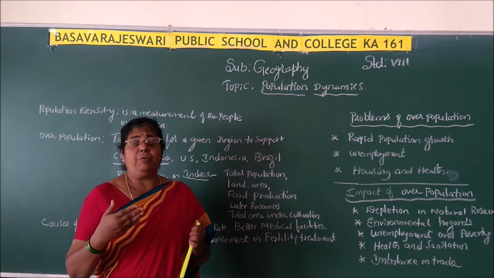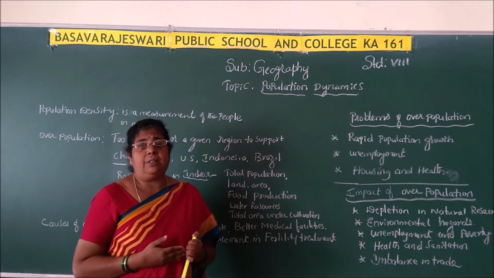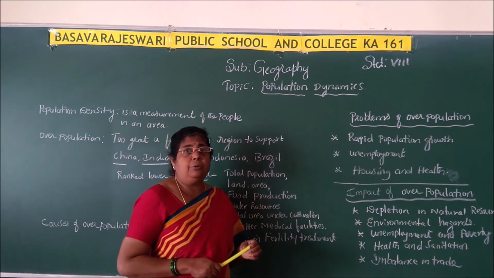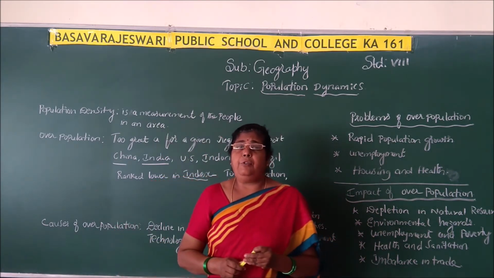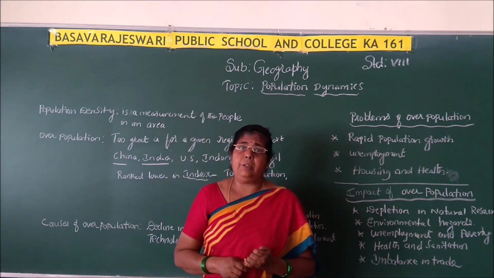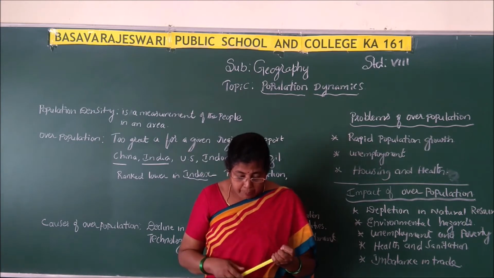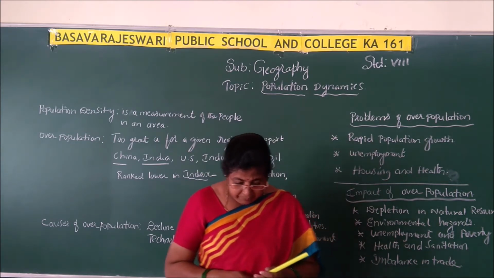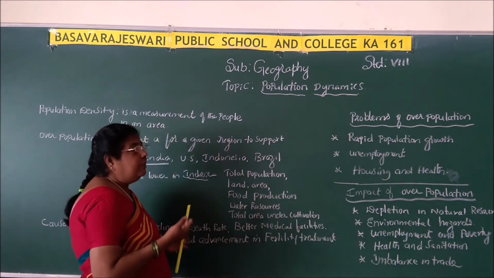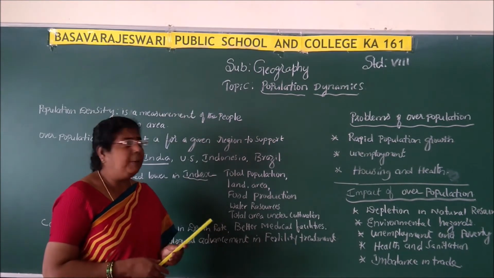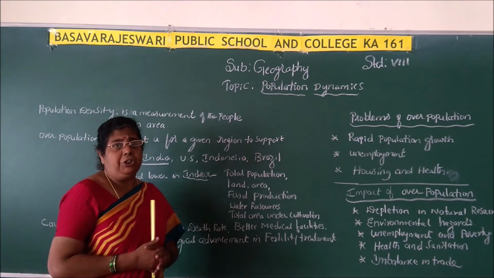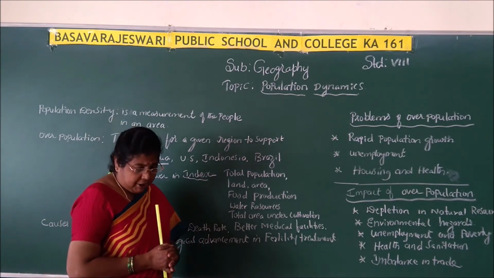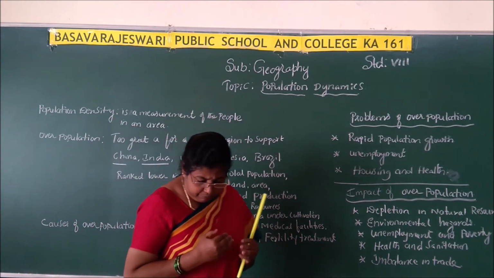And the reasons we also studied in yesterday's class: because of the tropical monsoon climate, abundant rainfall, and fertile soil being available. That's why those are the populated regions. We can take even Russia, Bangladesh. So many places are there where the population is more. Clear, children?